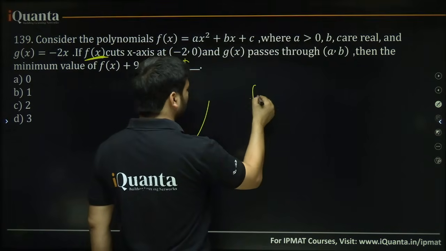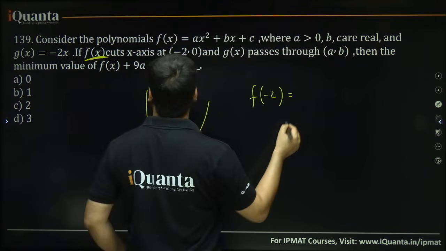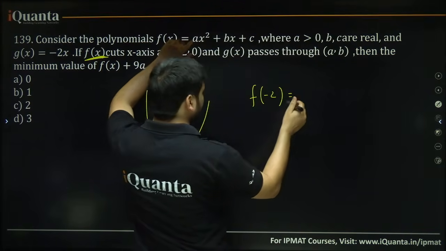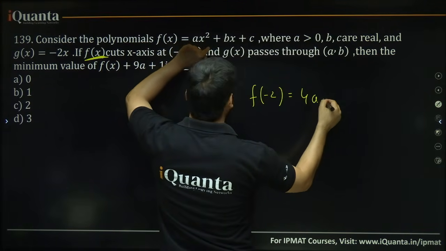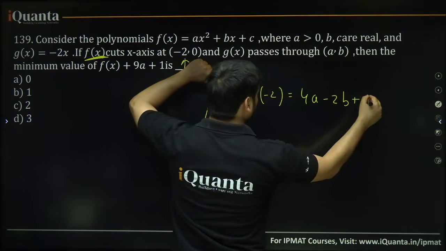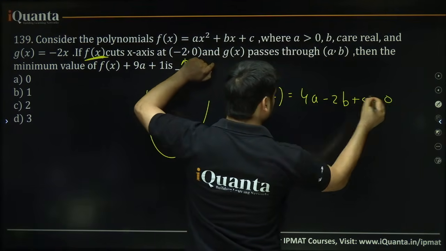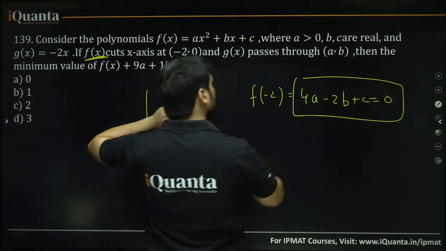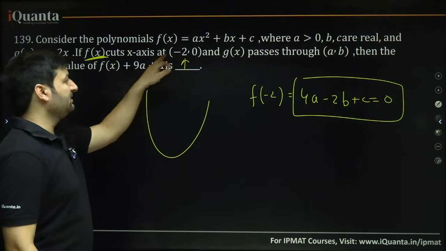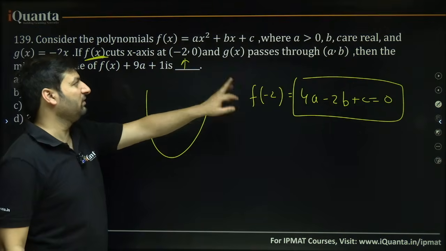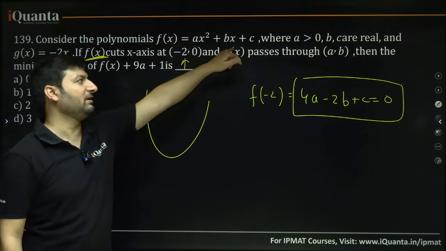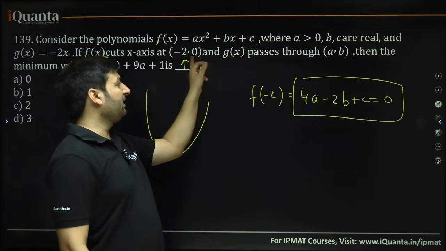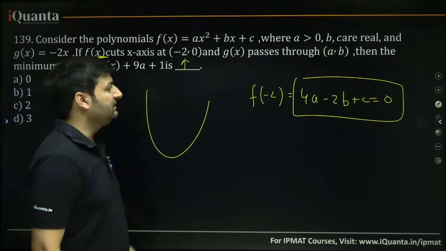So if I put x equal to minus 2 in f(x), I should get value 0. So can I say that a into minus 2 whole square will be 4a minus 2b plus c, that should be equal to 0. I get this because f(x) is cutting the x axis at minus 2, 0. So if you put x equal to minus 2 here, the value of the function should become equal to the y coordinate, which is 0. Okay, g(x) passes through a, b.